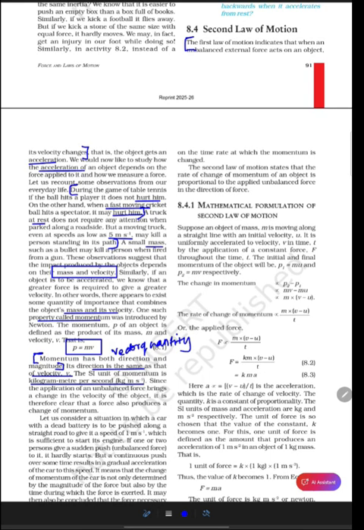Since the application of an unbalanced force brings a change in the velocity of the object, it is therefore clear that a force also produces a change of momentum. So what they are saying is, just as the unbalanced force changes the velocity, like that the force also produces a change of momentum.